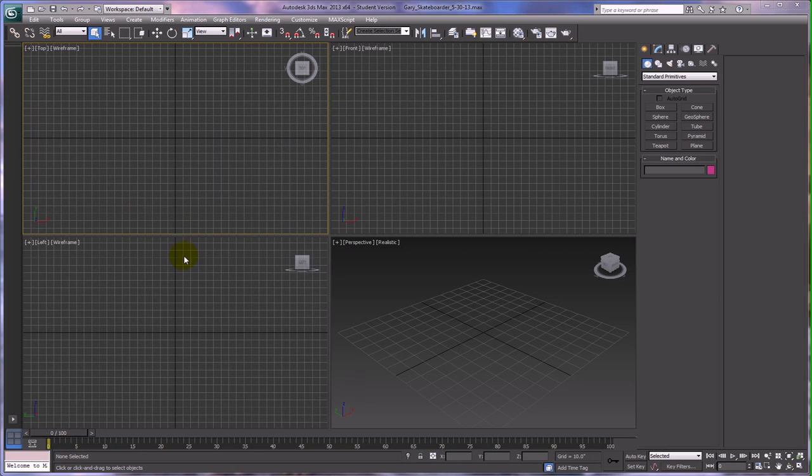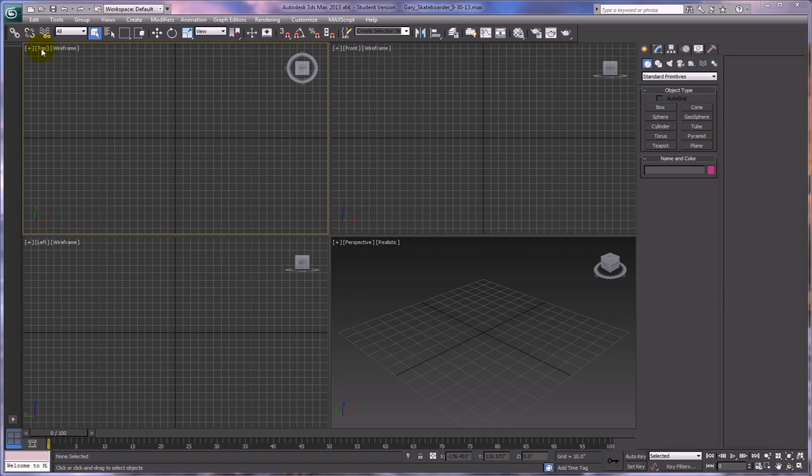The next thing that we want to do is adjust our viewports. You'll notice that we have a front viewport here, and we have a top viewport, and we have a left viewport. That's the default. I never understood why the top viewport is next to the front viewport. That just doesn't make any sense to me, especially for this project. We need to have the left viewport next to the front viewport.